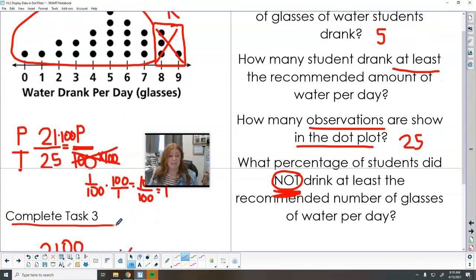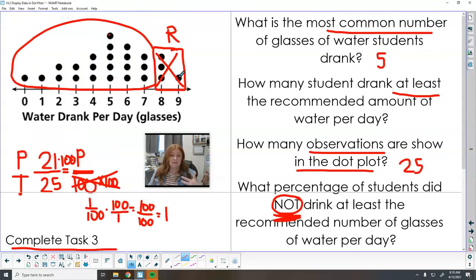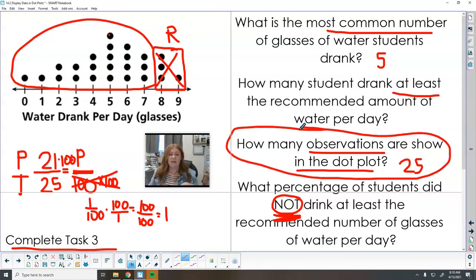Let's go ahead and complete task 3. So these things are our level 3 kind of questions. So if you can answer these questions here based on these whole numbers, that's a great way to gauge, are you a 3? If you can just count the dots and you're like, yep, I know how many dots are on the plot because that's each student, that's a 2. And if you can just make this, then that is a 1. So we're going to go on and practice some above level 4 questions. So go and do task 3.